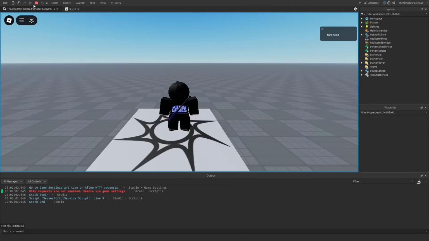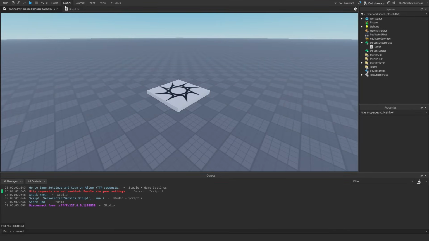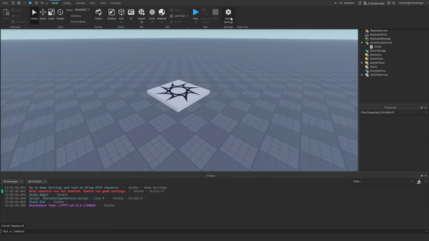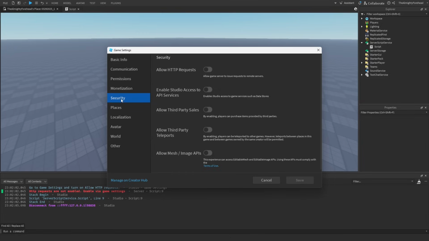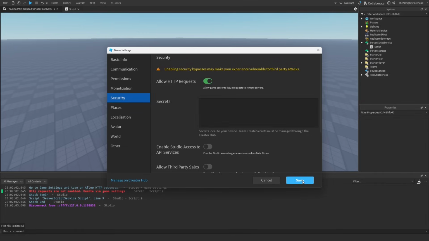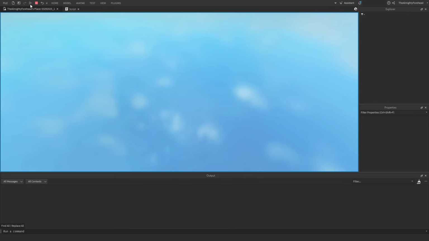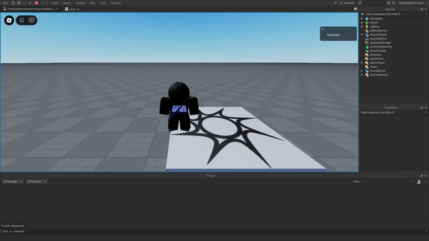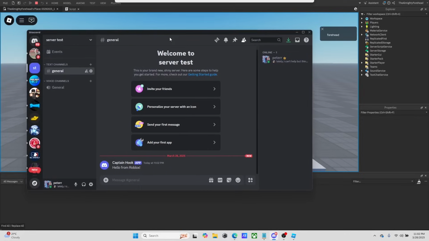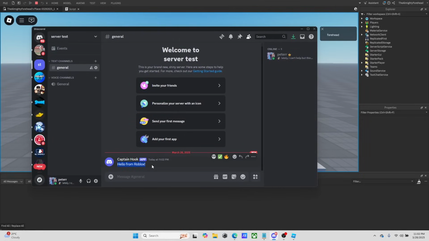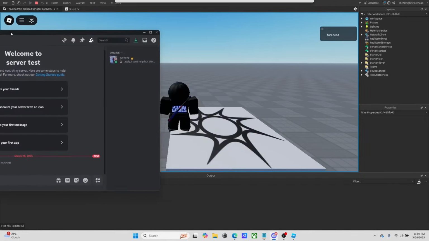okay, I'm stupid. We need to enable HTTP requests. Sorry, go to game settings, go to your security, allow HTTP requests. There. Now if we test it and we go back to Discord, you can see here, hello from Roblox. We got a working webhook, guys.